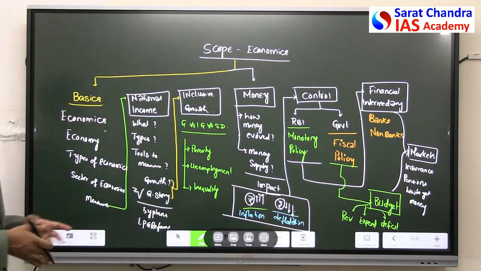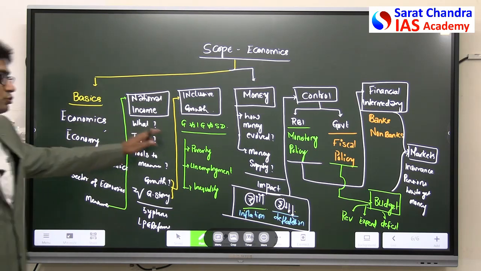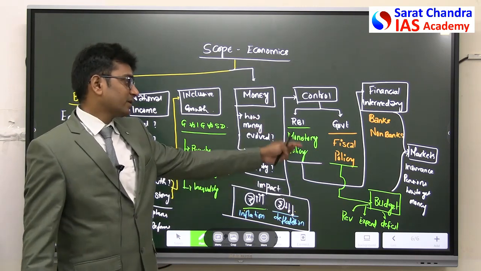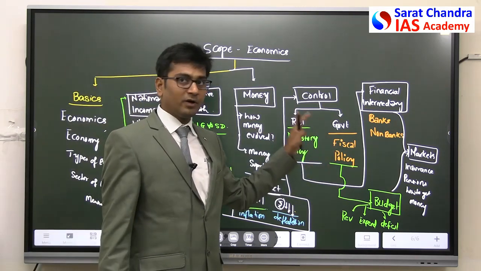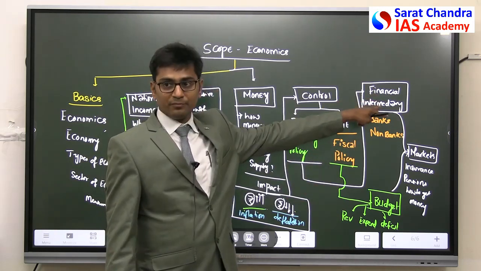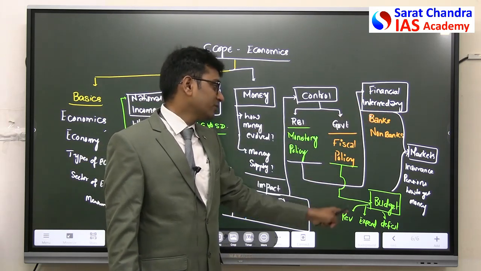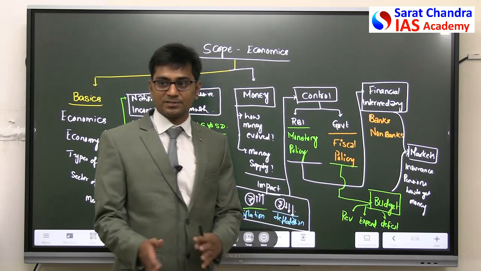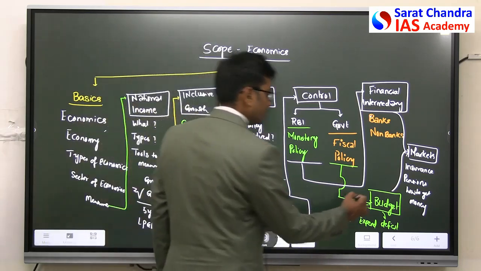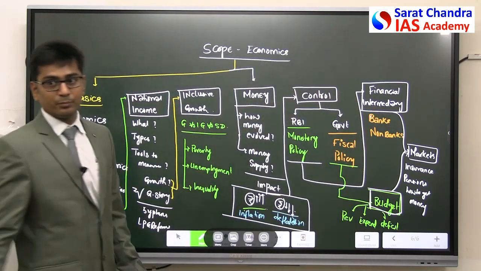This is the first scope. So what are the topics? Basics, national income, inclusive growth. After this, study about money, money impacts. That makes us to study about monetary policy if RBI is doing, fiscal policy if government is doing. Monetary policy leads us to financial intermediaries, where we will be studying about banks and non-banks. Then we will be studying about fiscal policy, where we will be discussing about budget, these things, right? So these are all individual chapters. So what you see in the brackets or in these boxes, these are all chapters of the subject.